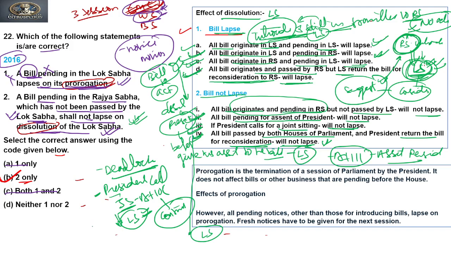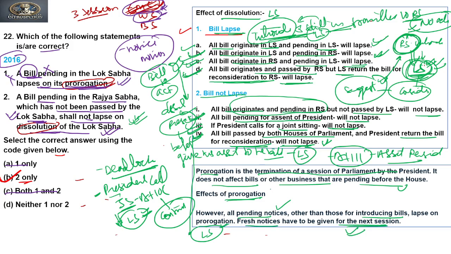Now let's see what prorogation is, as we have seen it. Prorogation is the termination of a session of Parliament by the President. It does not affect bills or other business that are pending before the House. What are the effects of prorogation? However, all pending notices other than those of introducing a bill lapse on prorogation, and fresh notice has to be given for the next session.